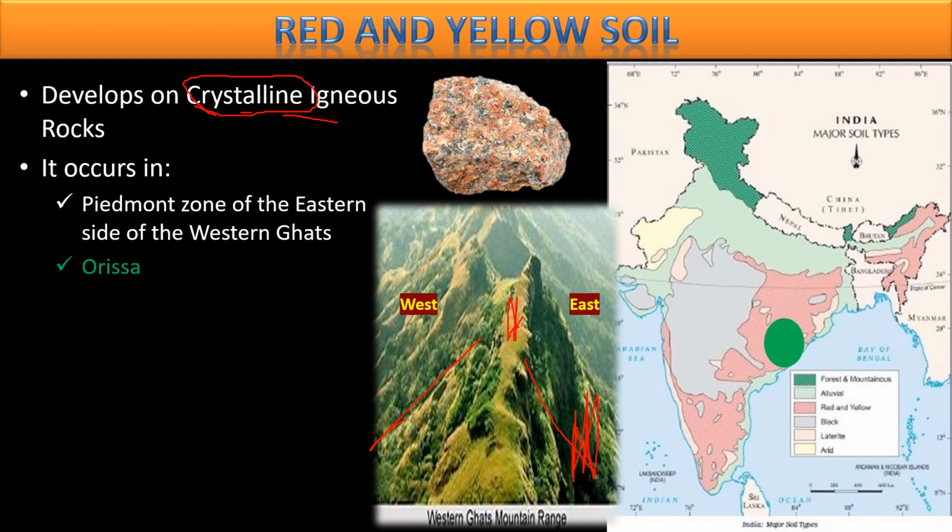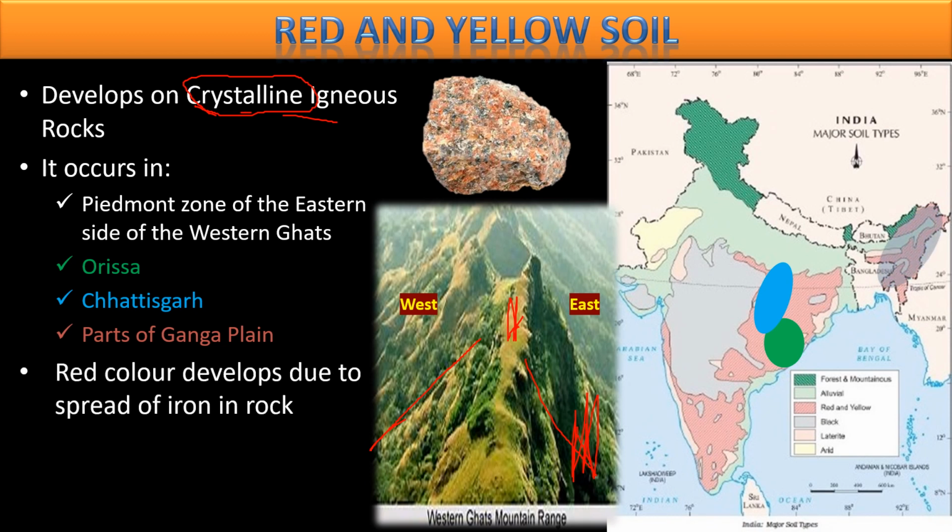Other areas, some parts of Orissa, some parts of Chhattisgarh, and some parts of the Ganga plain, is where you will find red and yellow soil. Now, why is this soil called red and yellow? Red and yellow soil is called red because of the iron content in it. Red soil is known as red because of the high content of iron. Then why is it called yellow? It is called yellow when it is wet. It means red and yellow soil is called yellow because it appears yellow in hydrated form.